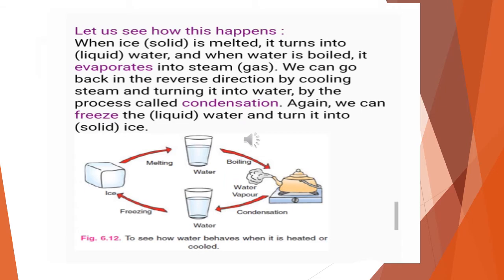Again, you can see one common example of water. When ice is melted, it turns into liquid, and when water is boiled, it evaporates and forms steam, and when steam gets cooler, water forms again. This process is known as condensation. Again, we can freeze the liquid water and turn it into solid ice, that is freezing. So we can see that water behaves differently when it is heated and cooled.